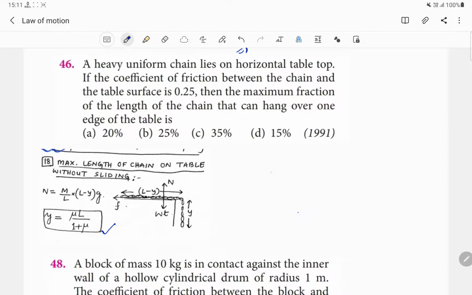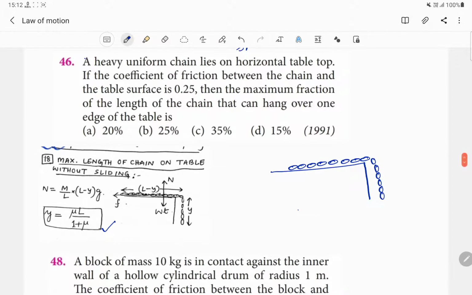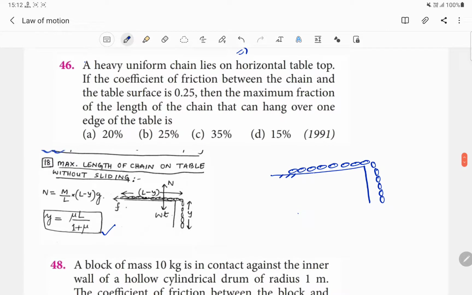Here, if we consider a horizontal table, and some portion of the chain is hanging down this table like this, we have to find out the maximum length of this hanging portion so that the chain doesn't fall down. We know that this horizontal surface must be a frictional surface.